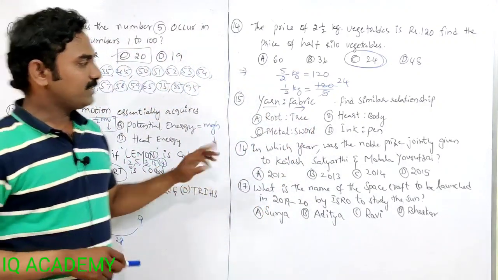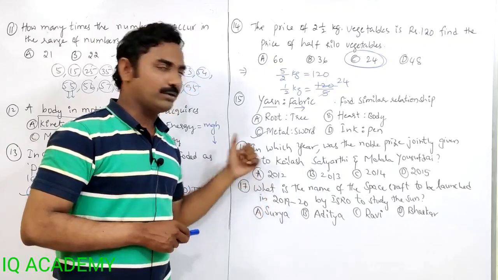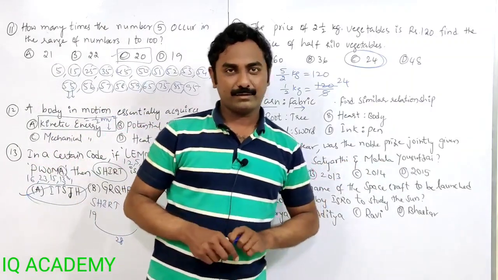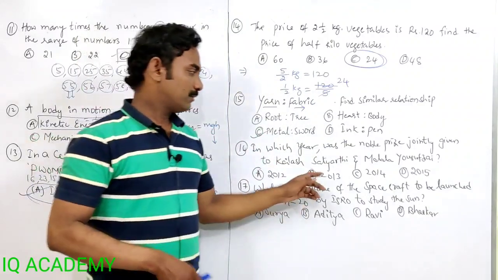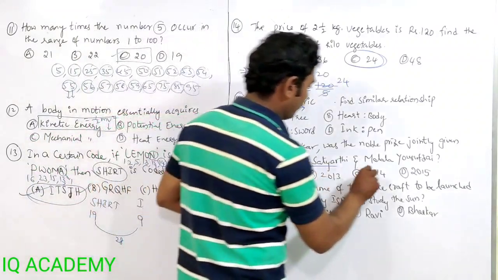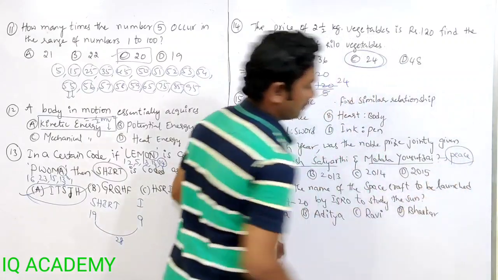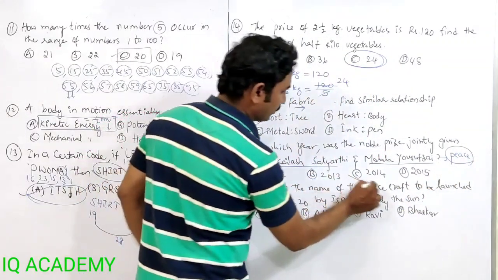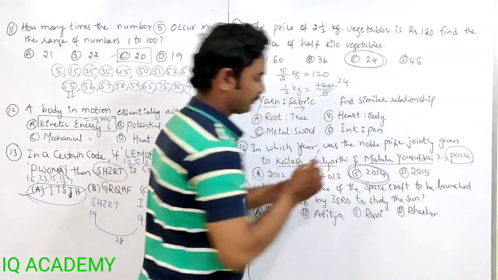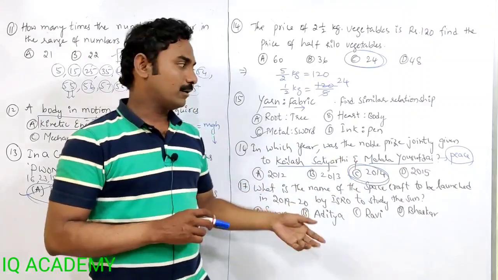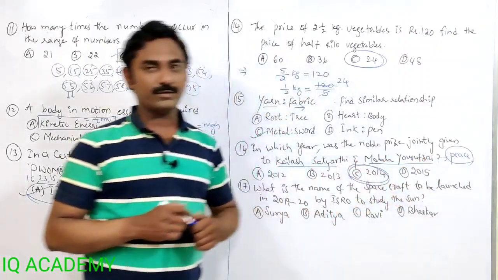The next one. In which year was the Nobel Prize jointly given to Kailash Satyarthi and Malala Yousafzai? We already know this one. These two people got the Nobel Peace Prize in 2014. Kailash Satyarthi and Malala Yousafzai got the Nobel Peace Prize in 2014.